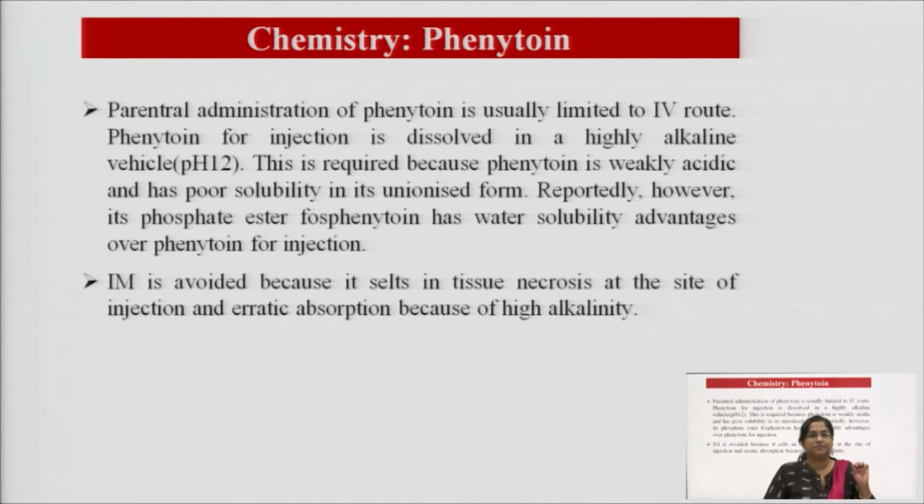When there is accumulation or settling of certain drugs at the point of injection, there is death of the cells covering the injected area. So, the cells nearby the injecting area can be affected very badly. That is why IM is avoided and IV is given. Also there is erratic absorption because of high alkalinity, so we cannot inject it in the muscles.